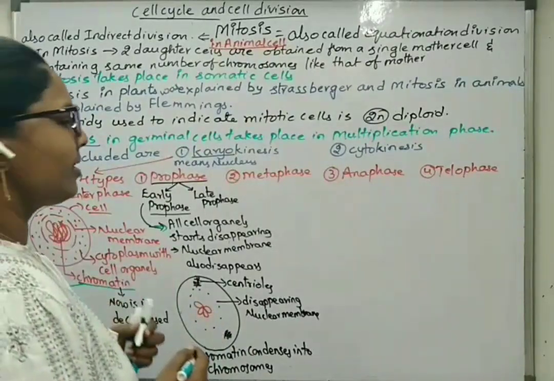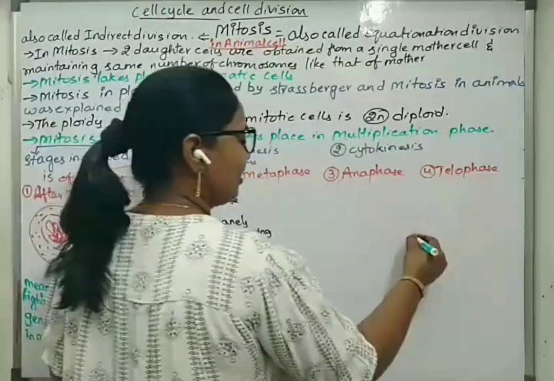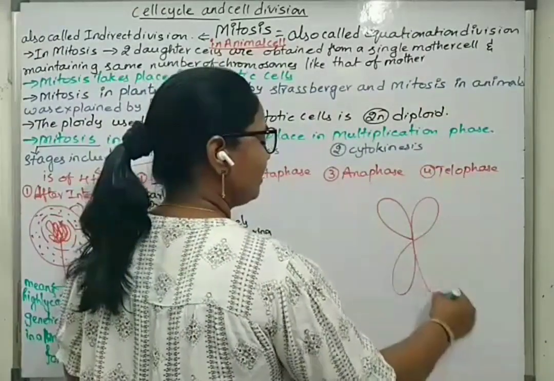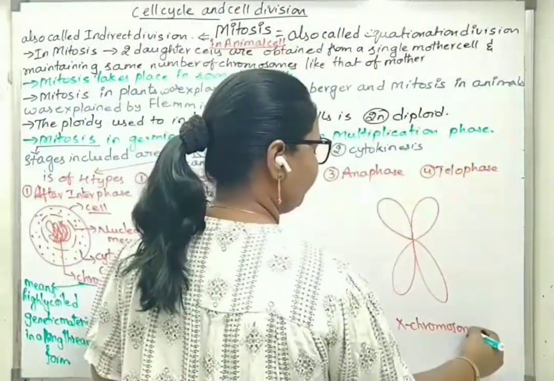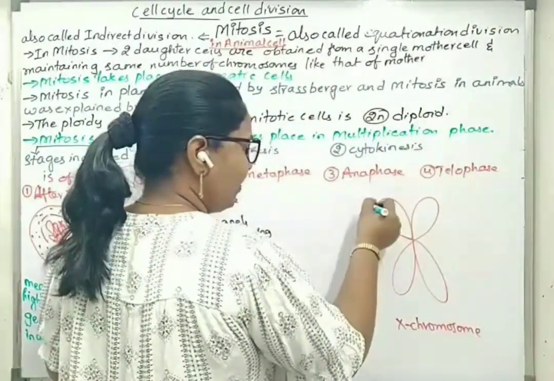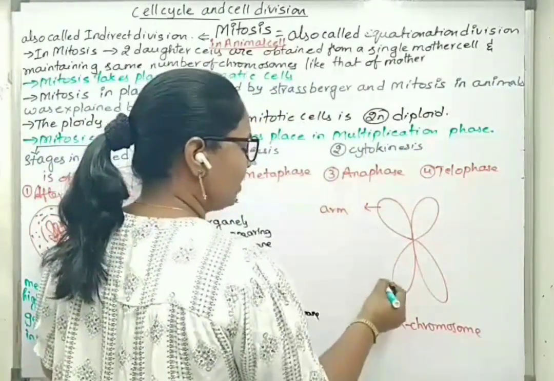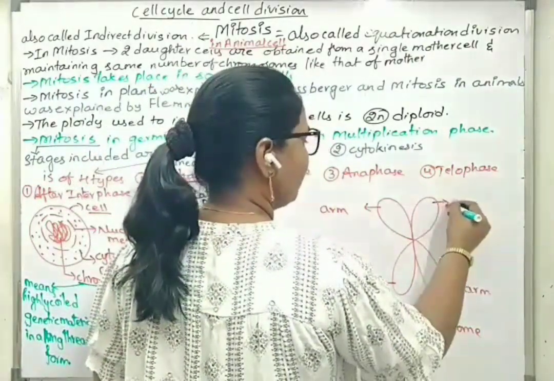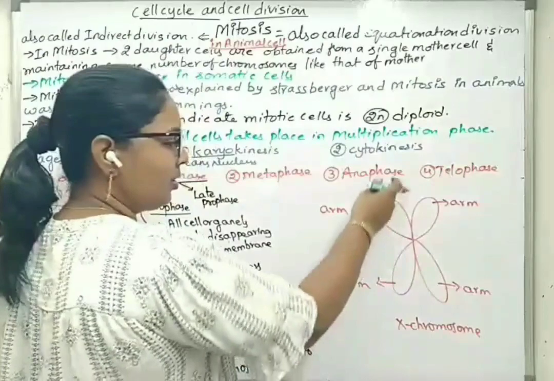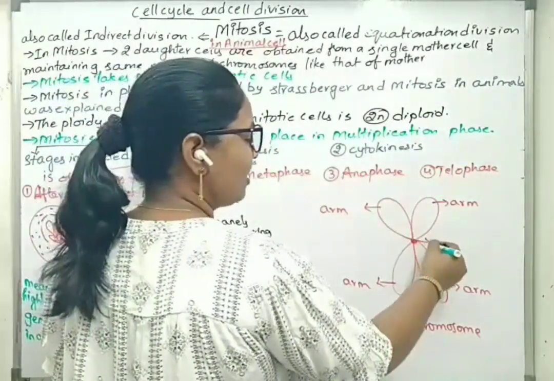If you draw one complete structure of a chromosome, it will look like this. We can say this is an X chromosome. This one is called an arm. This is called an arm. This is called an arm. This is called an arm. The central one is called the centromere.